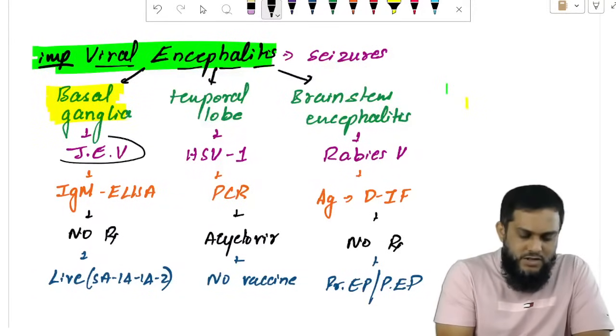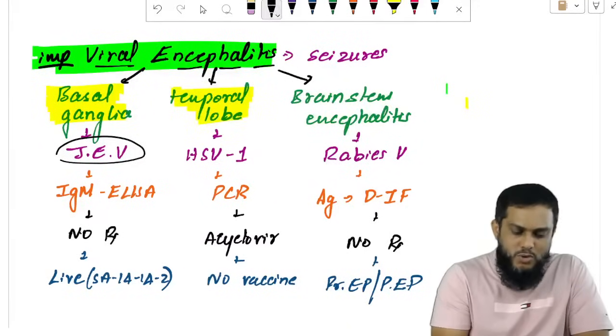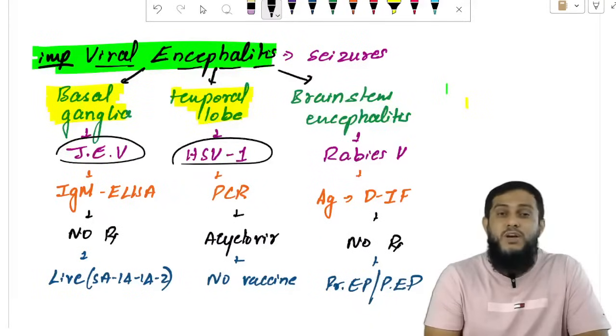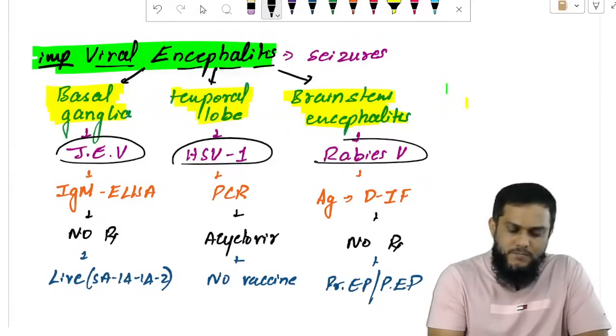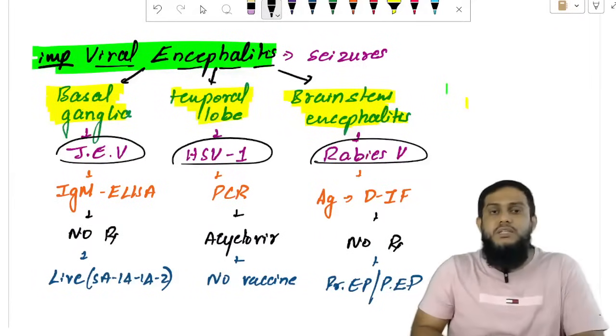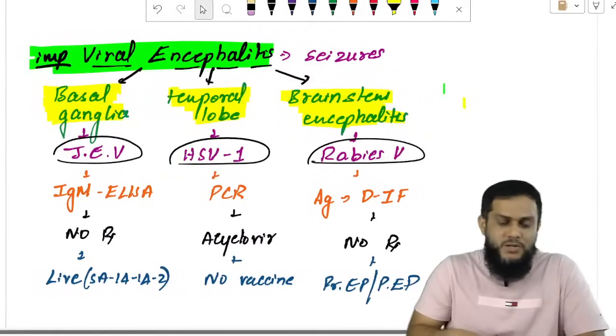Japanese encephalitis virus affects only the basal ganglia. HSV1, herpes simplex virus 1, affects only the temporal lobe. And the virus affecting only the brainstem is rabies virus. Three important viruses causing encephalitis: JE, HSV1 and rabies. Many more are there, but these three are important.